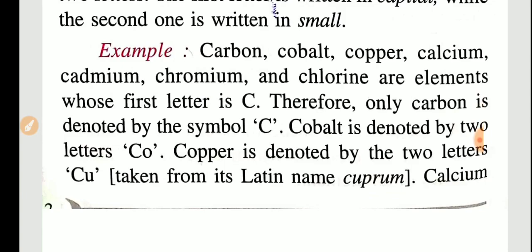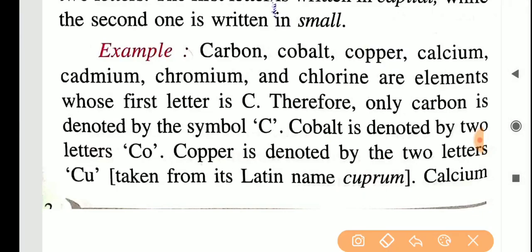So what did they do? Only carbon is denoted by the symbol C. Among all these elements, the first discovered element is carbon, so carbon goes to C. Then how will we name the remaining elements? Cobalt is denoted by the two letters Co, with C capital and o small.